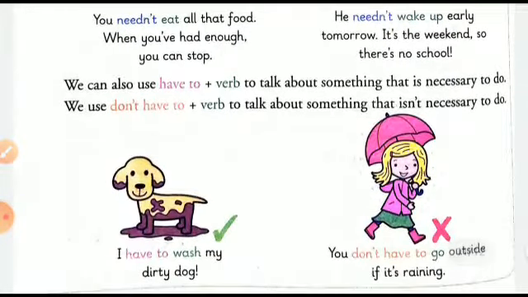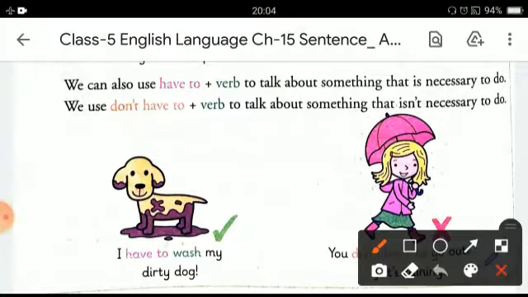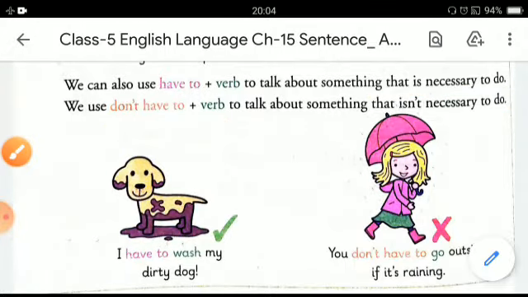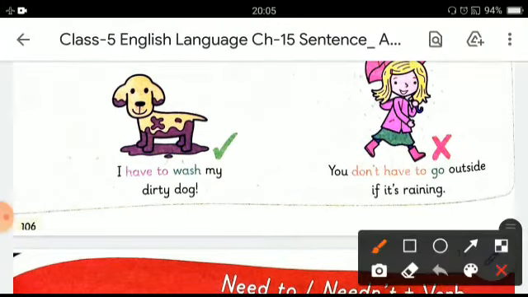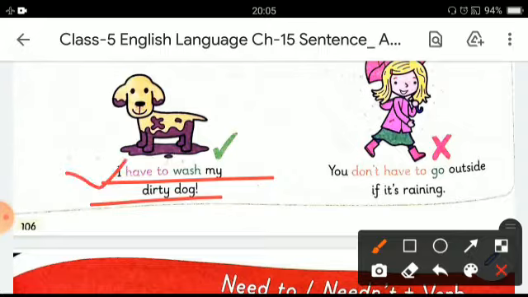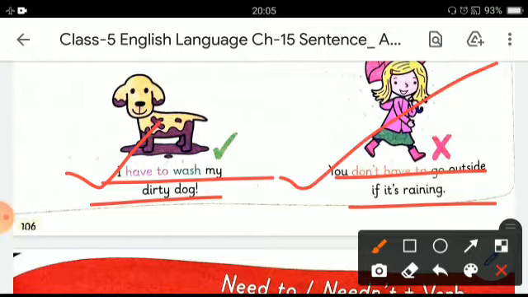We can also use have to plus verb to talk about something that is necessary to do. And when we use don't have to with the verb, we talk about something that is not necessary to do. The examples are: I have to wash my dirty dog. This shows that this is very necessary work that has to be done. You don't have to go outside if it's raining. And this shows that it's not necessary to go out when it's raining.